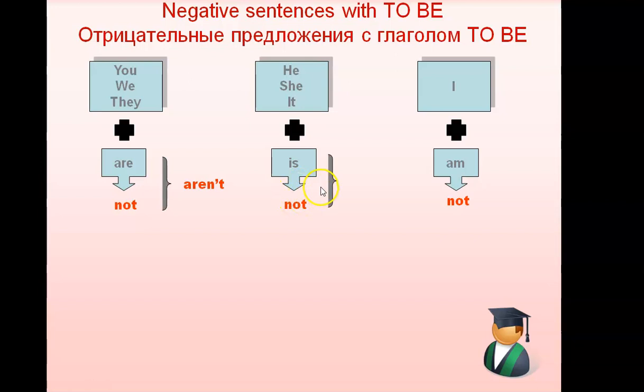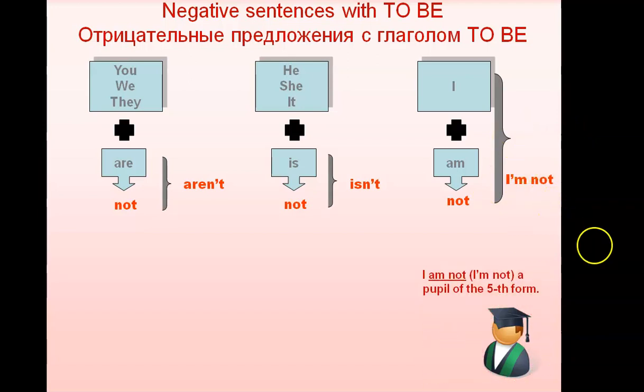Is not is the full form, isn't is the short form. Am not. For example, I'm not a pupil of the fifth form. I'm not, I am not. It's a short form. You'll use I'm not without any doubt.